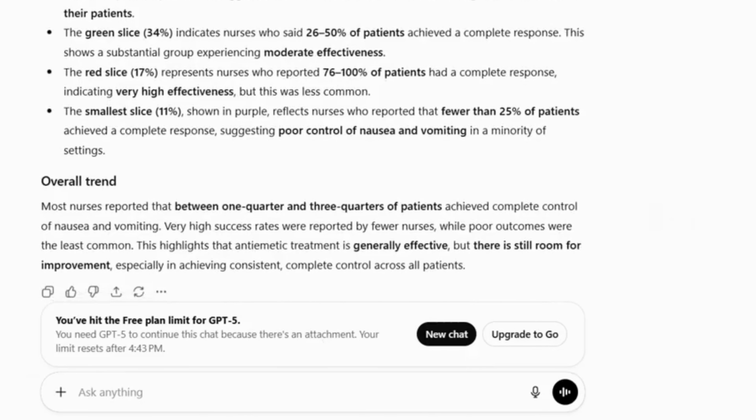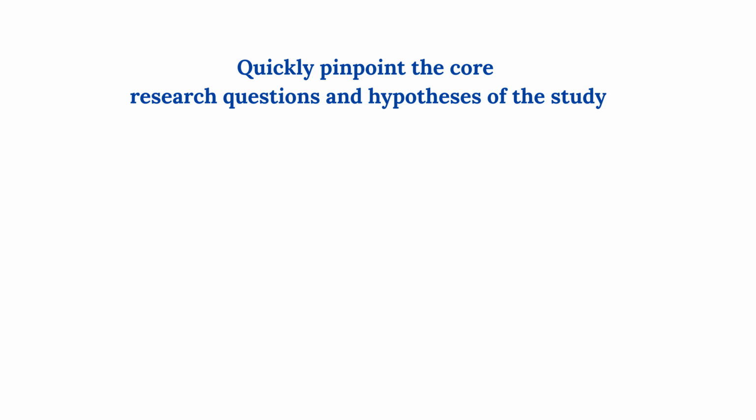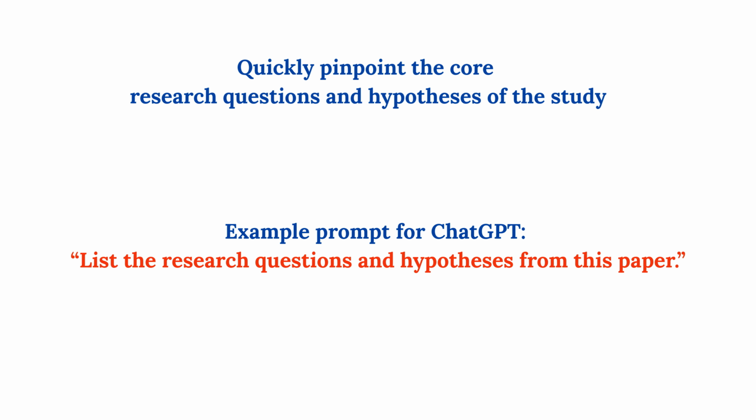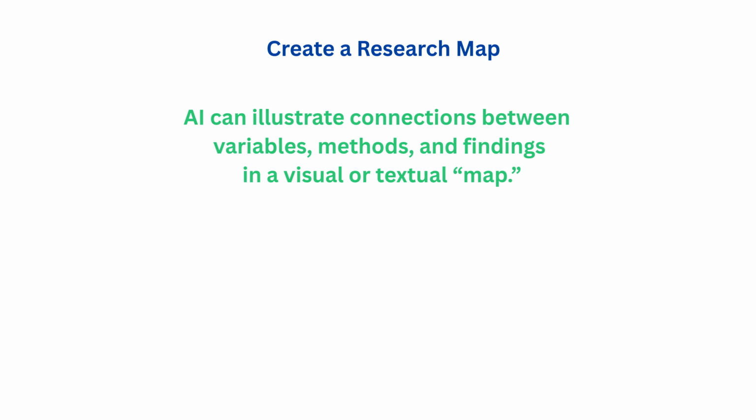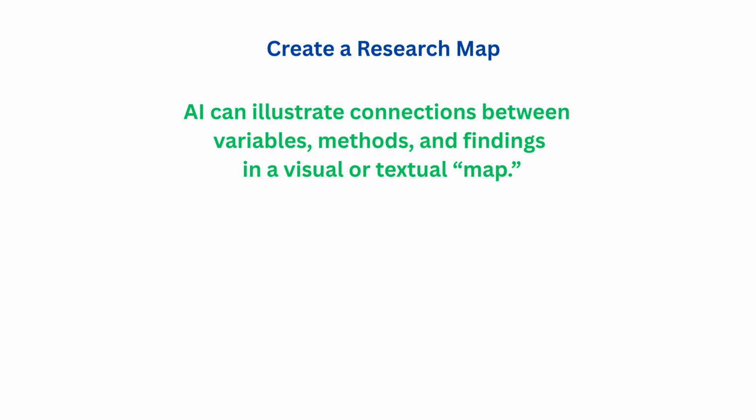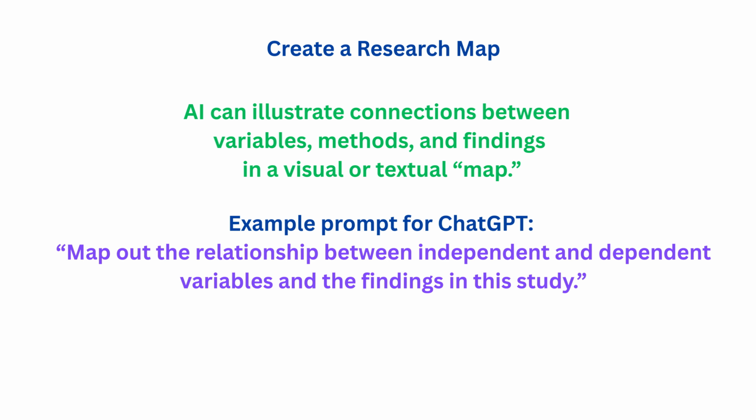Similarly, you can use other prompts as well, such as, "Quickly pinpoint the core research questions and hypotheses of the study." Example prompt for ChatGPT, "List the research questions and hypotheses from this paper." Create a research map. AI can illustrate connections between variables, methods, and findings in a visual or textual map. Example prompt for ChatGPT, "Map out the relationship between independent and dependent variables and the findings in this study." In this way, you can use ChatGPT to read Google Scholar articles and journal papers in multiple ways.